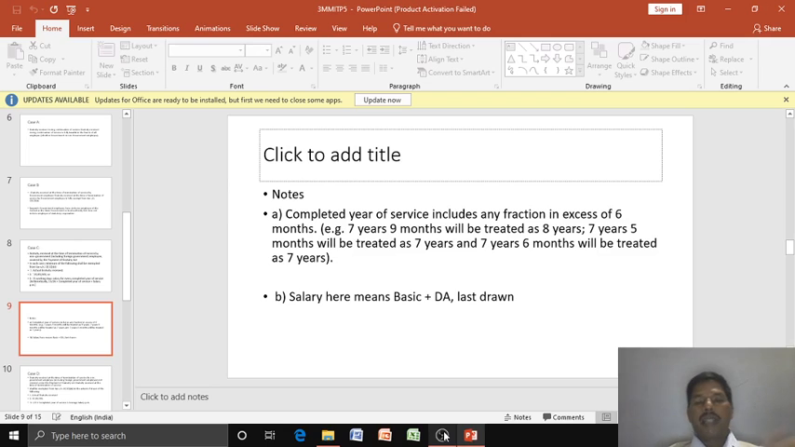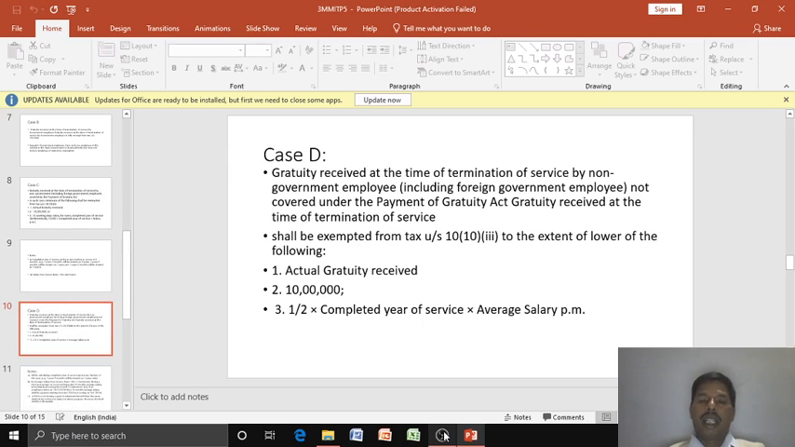Next, as far as important notes are concerned, for gratuity purposes, completed years of service include any fraction in excess of 6 months. So, 7 years 9 months will be treated as 8 years, 7 years 5 months will be treated as 7 years, and 7 years 6 months will be treated as 7 years. Salary for the calculation of gratuity includes basic plus DA, the last drawn on the date of retirement.